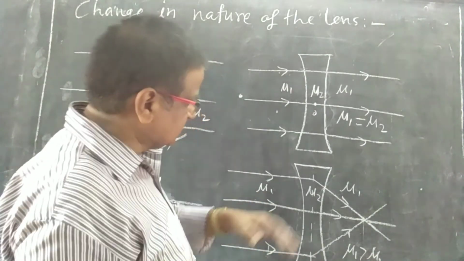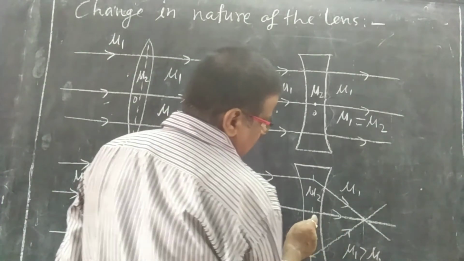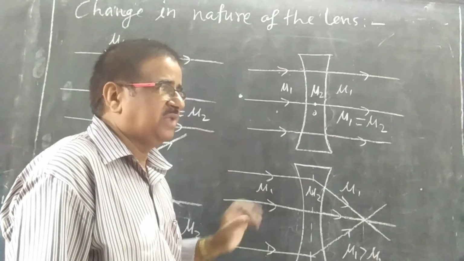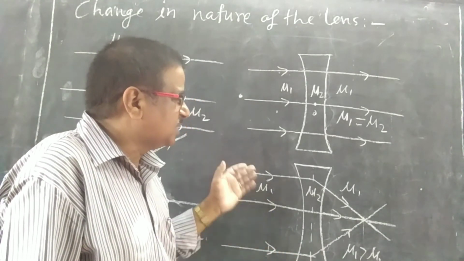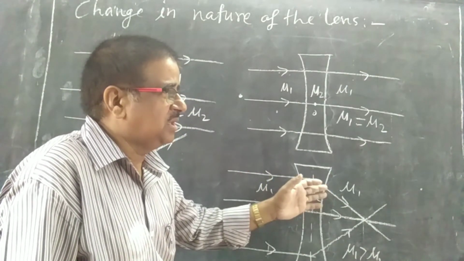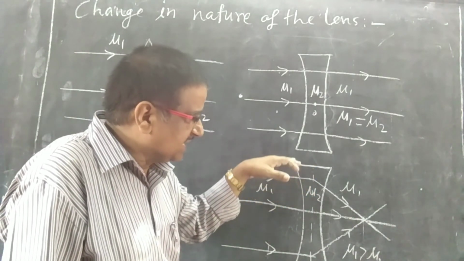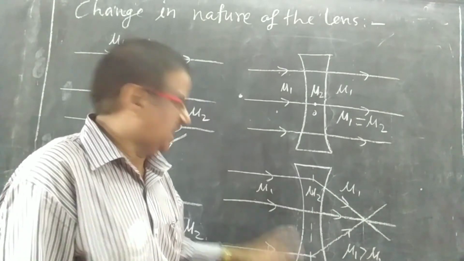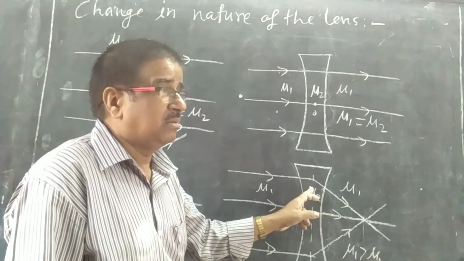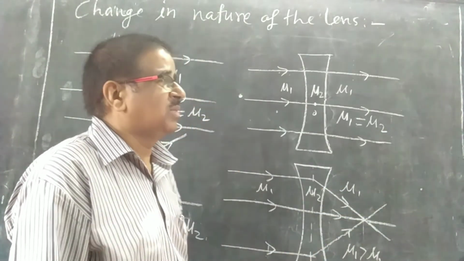Now come to the second situation. If the refractive index of the medium is more than the refractive index of the glass, at that time what will happen? As previously, I have explained how it is diverging. Go on drawing like that. You will get here that it is converging as the light ray is moving from denser to rarer. So the diverging or converging will change here. So it will become converging.